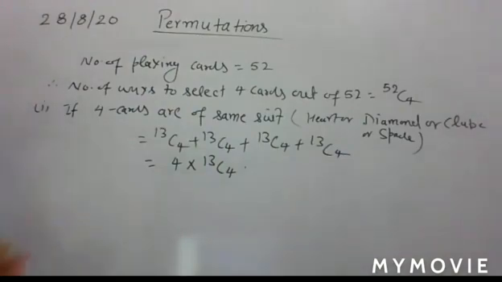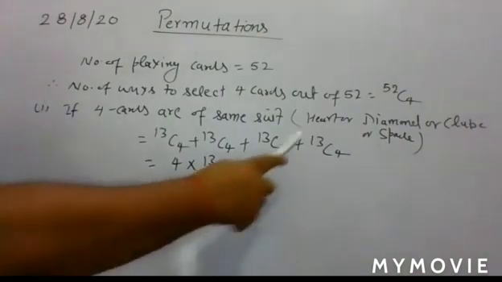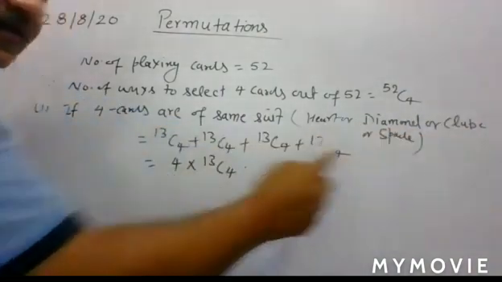Is it clear to everyone? Yes, sir. Okay. Sir, one more time, please. Okay. Actually, here you have four different suits: heart, diamond, club, and spade.